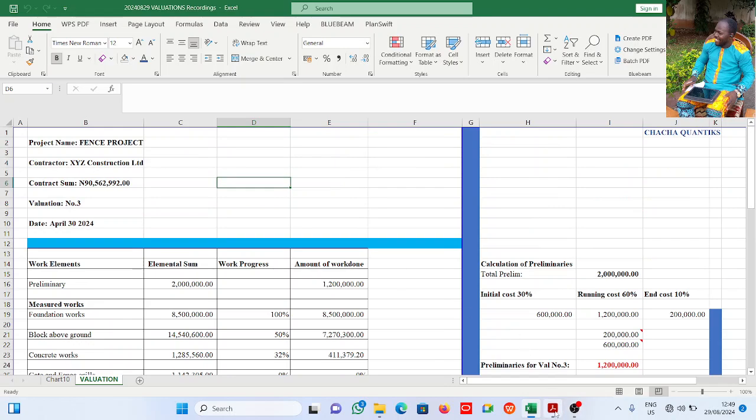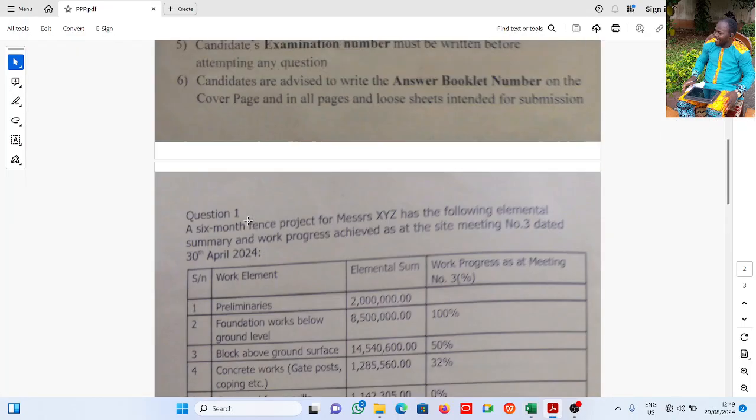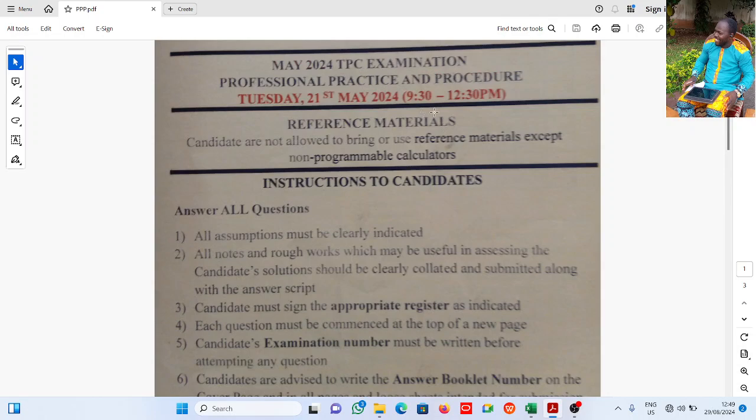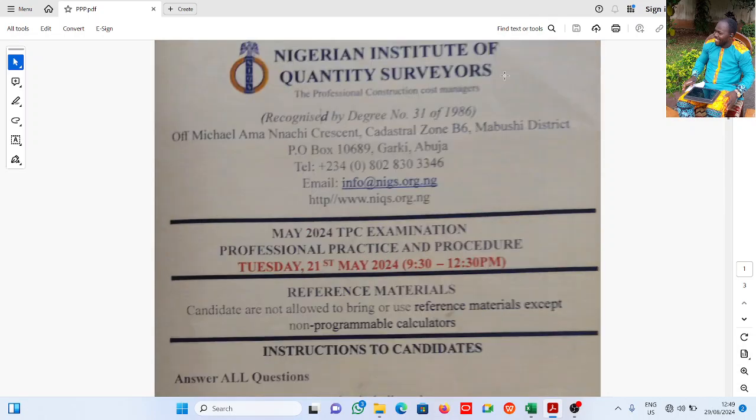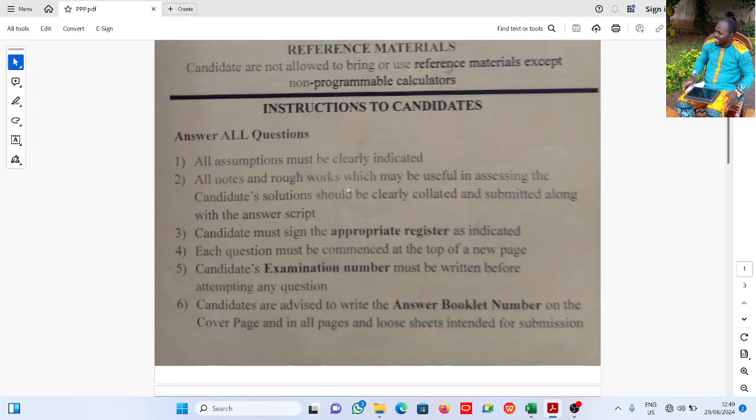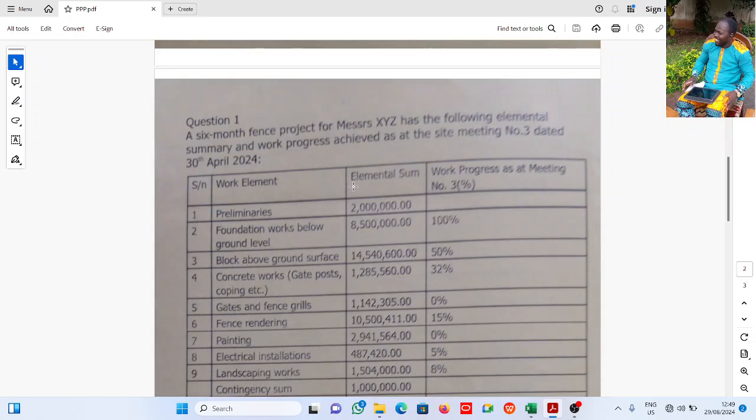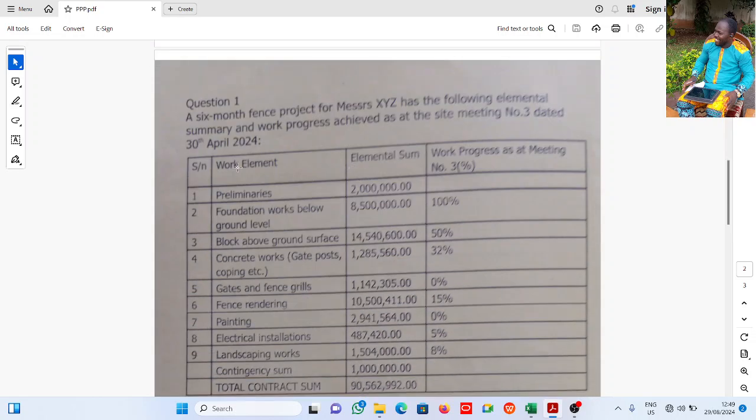All right, now this is the question here. You see this is the Nigerian Institute of Quantity Surveyors, and this is May 2024, just a few months back. This is the question. A 6-month fence project for MSSR XYZ has the following elemental summary and work progress achieved as at the site meeting number 3.